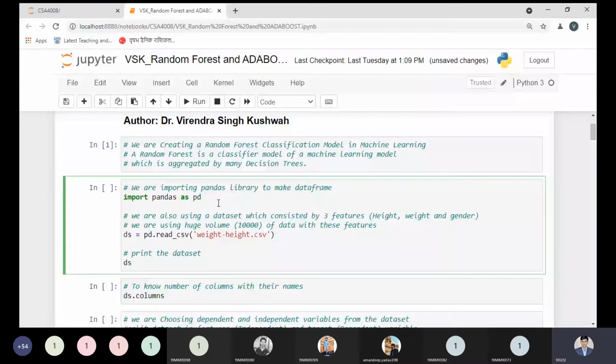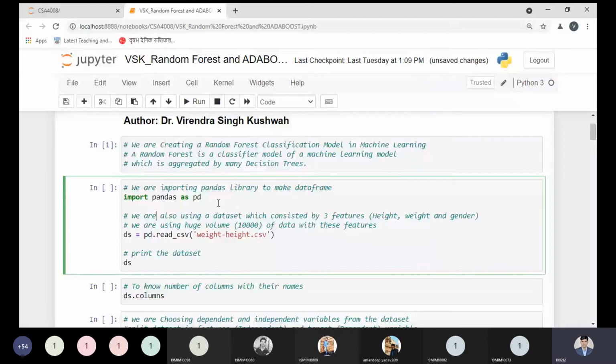Now, what we are doing here is trying to access the information from the data set, and this data set I'm giving the name weight height.csv. So weight height.csv is the name of our data set, and in this data set we have three important features: height, weight, and gender.